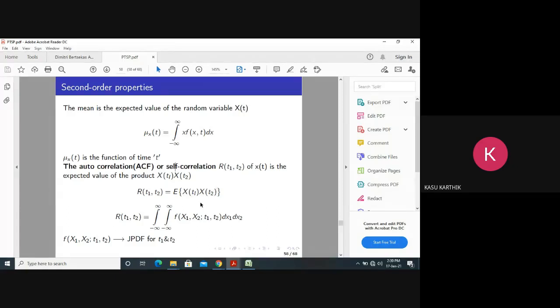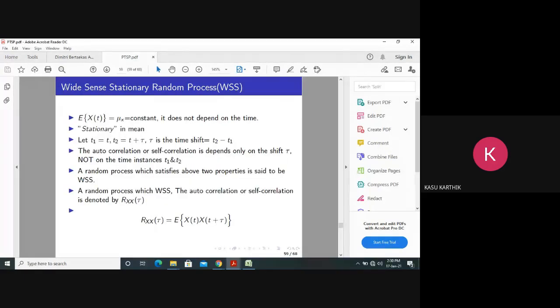X, we are finding the similarity of the same random variable at different times. At what times are we finding it? At T1 and T2. That is called autocorrelation or self-correlation: finding the similarity of the same random variable at two different time instances. That is the simple meaning. Now this is the autocorrelation function of a random process.